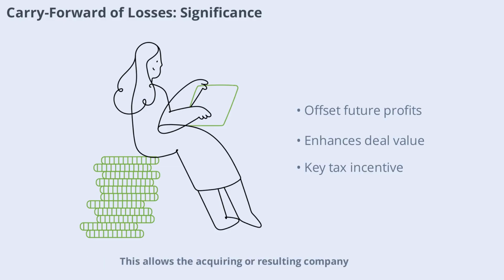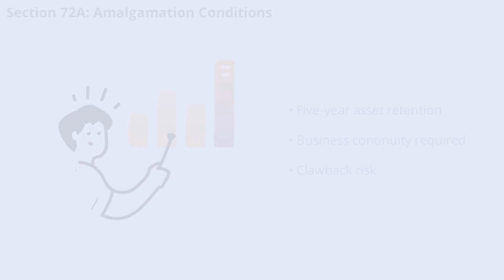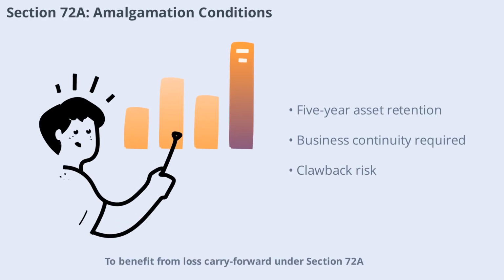This allows the acquiring or resulting company to offset future profits with past losses, making the acquisition of loss-making companies more appealing from a tax perspective. To benefit from loss carry-forward under Section 72A, the amalgamation must be tax neutral, and the amalgamated company must retain at least 75% of the acquired assets and continue the business for 5 years.